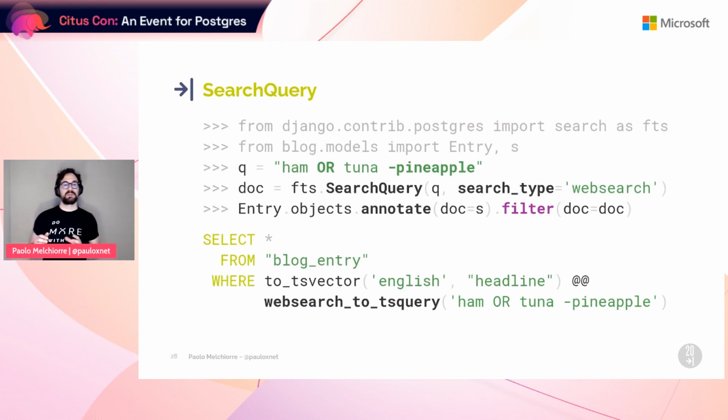After that, we can search for a word using a syntax similar to the one we use in web search engines and have more accurate results. We can use these syntaxes using the search query with the search type attribute. Furthermore, the SQL queries will be faster thanks to the GIN index we defined before.